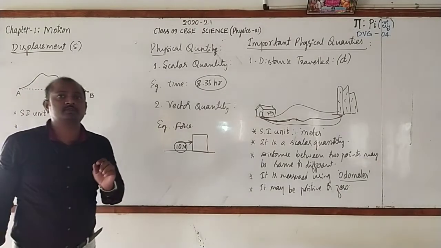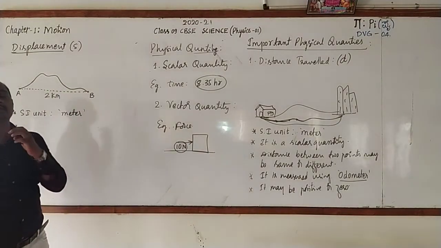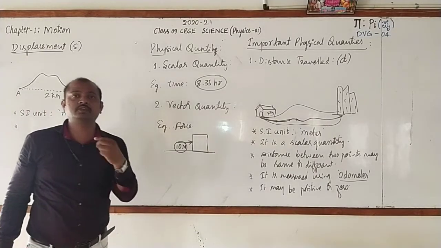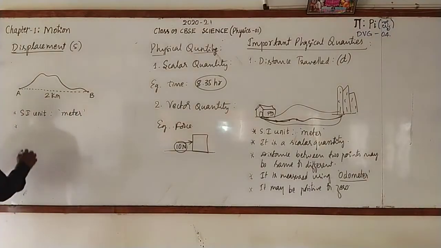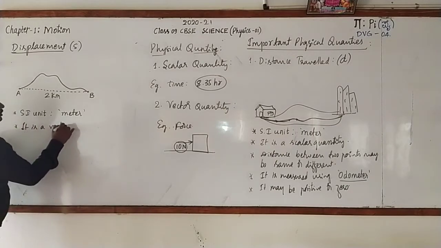A question can be asked like this: why is displacement called a vector quantity? You can say that it has both magnitude and direction. You are right. It is a vector quantity.